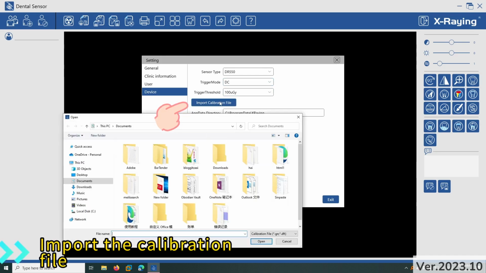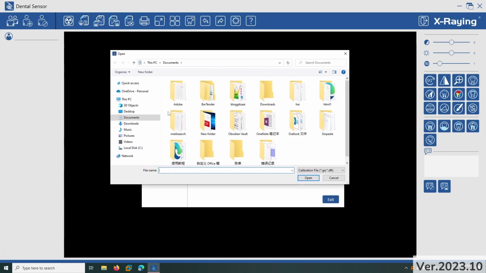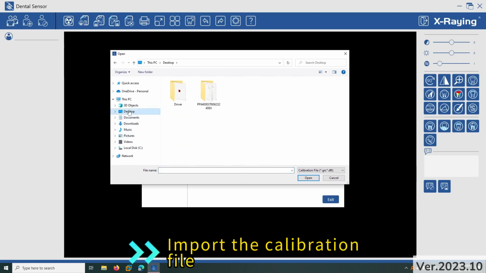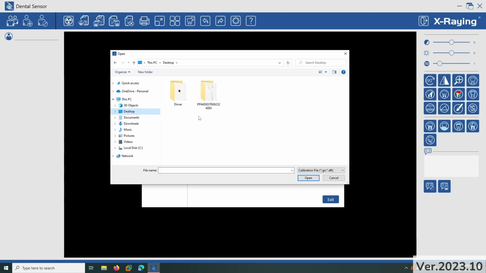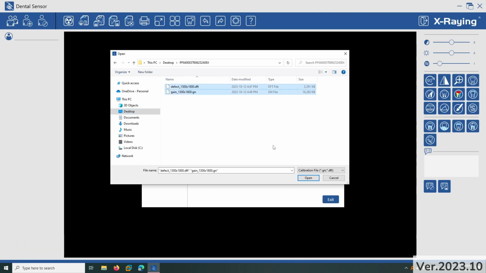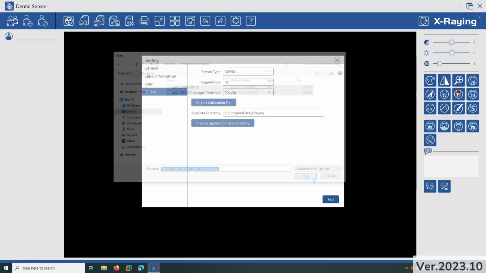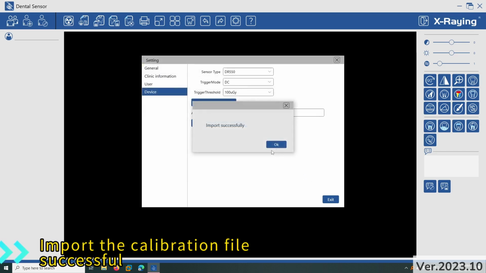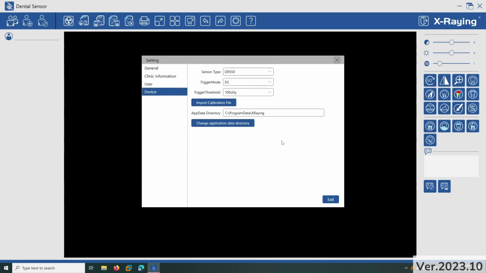Import the calibration file of the sensor. Select the calibration file and import it. After seeing import successfully, you can exit the settings page.